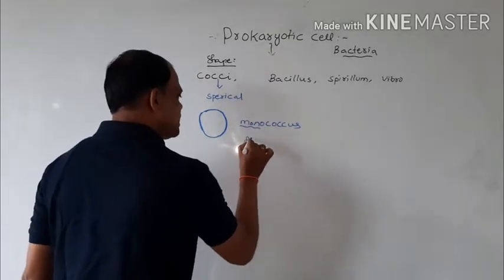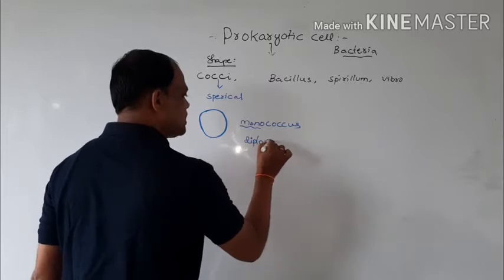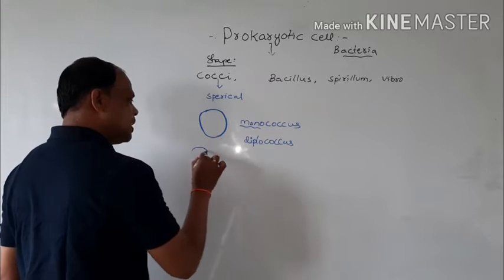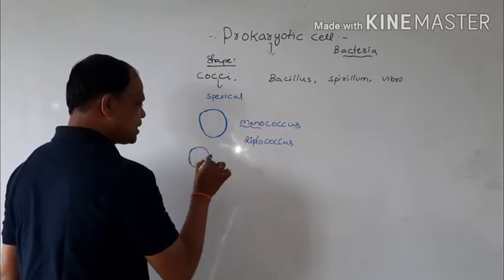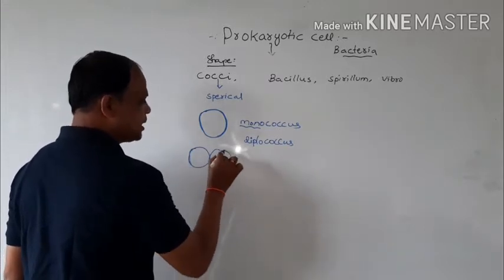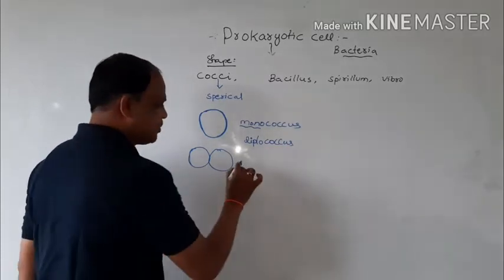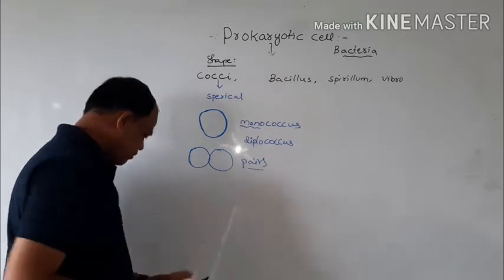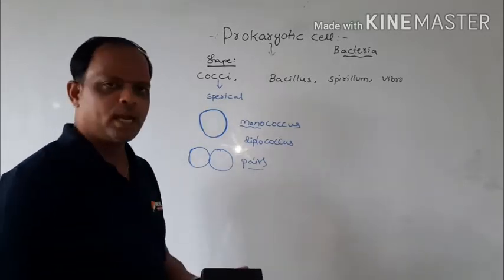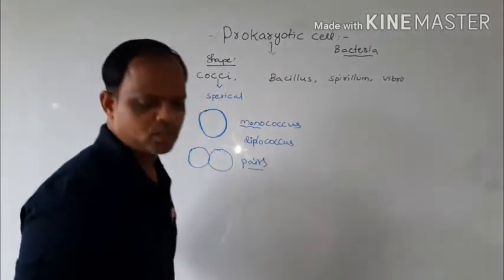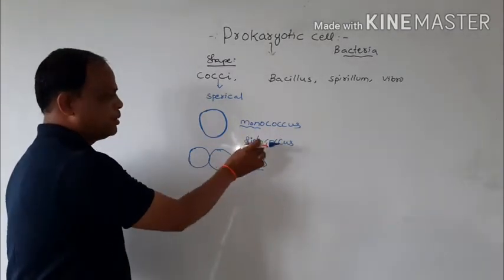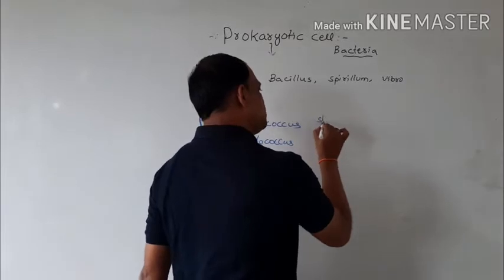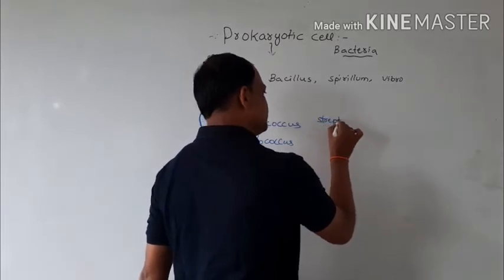The second one is diplococcus. Diplo means the spherical bacteria are present in pairs. A pair-like structure is called diplococcus. Then Streptococcus.